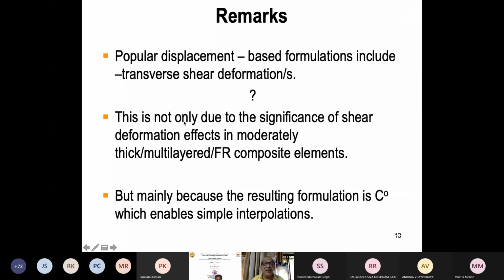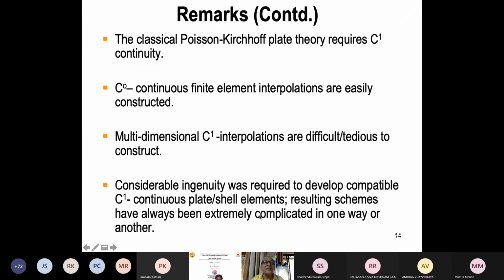The reason is not only this, because in all these thick and composite structures shear energy is important, but it is also mainly because the resulting formulation enables simple interpolation functions and leads to C0 formulation. So this is the reason for this change.